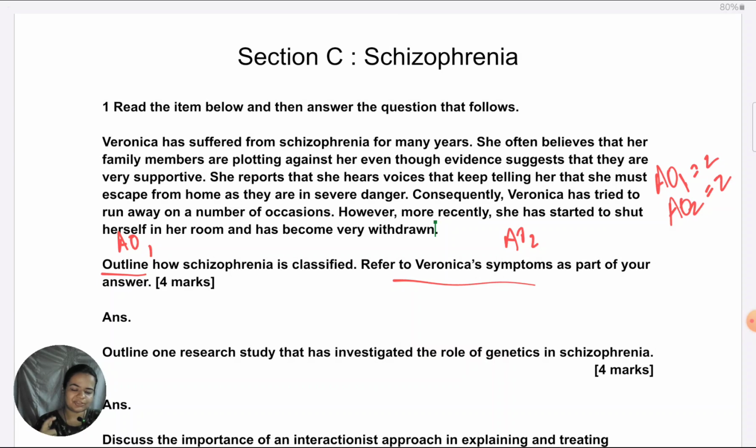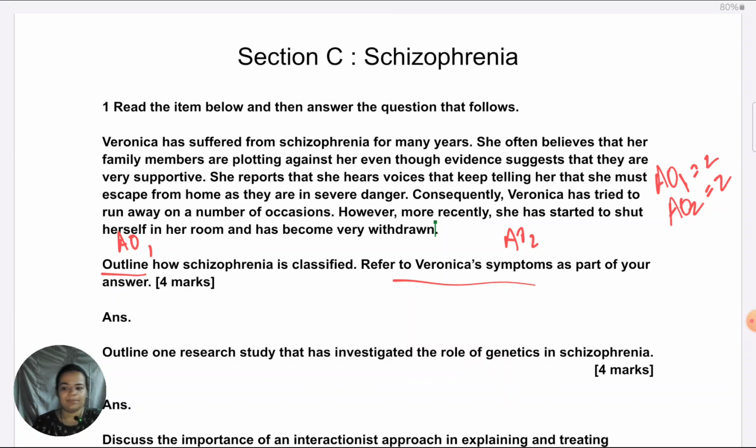So, how I would suggest going about this type of a question is before you start answering anything, like before you finalize what to cover for AO1 and AO2, just mentally keep marking, like I'm marking it on the question, which symptoms of Veronica are coming across from this situation. Because when it comes to classification, you know it is about the symptoms of schizophrenia. They are used to classify the disorder. So, first, just identify which symptoms Veronica is having.